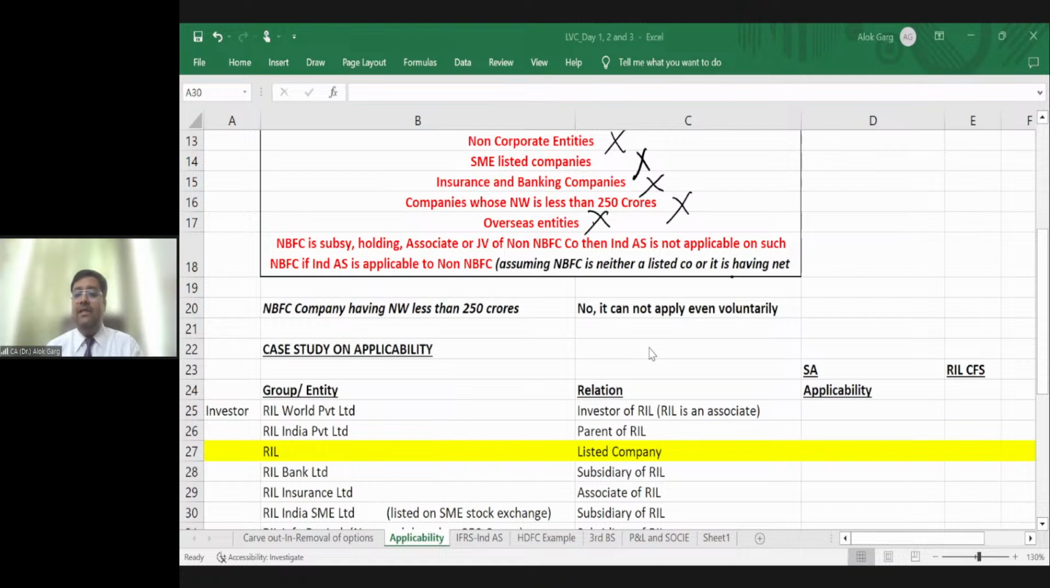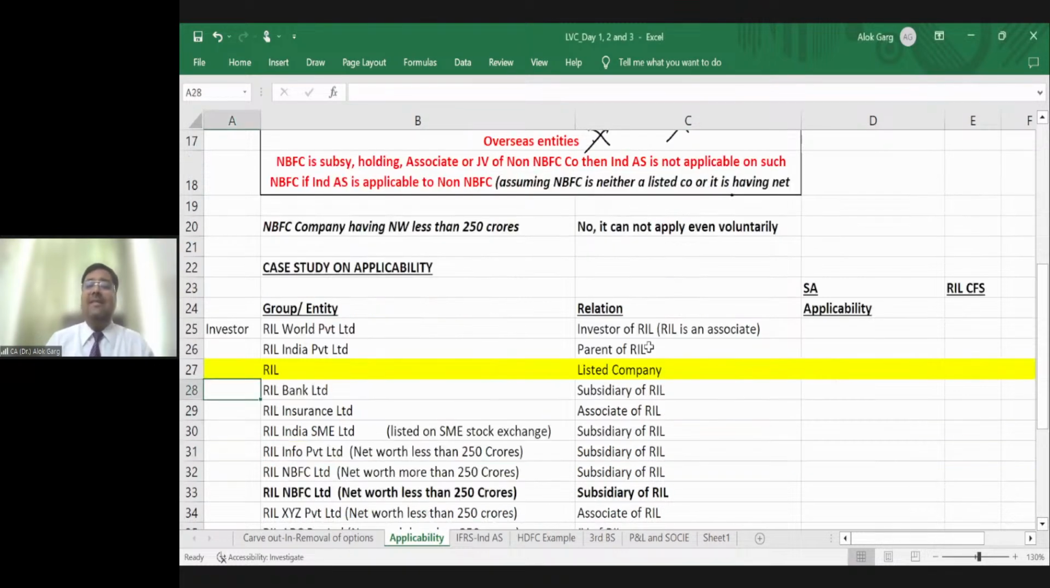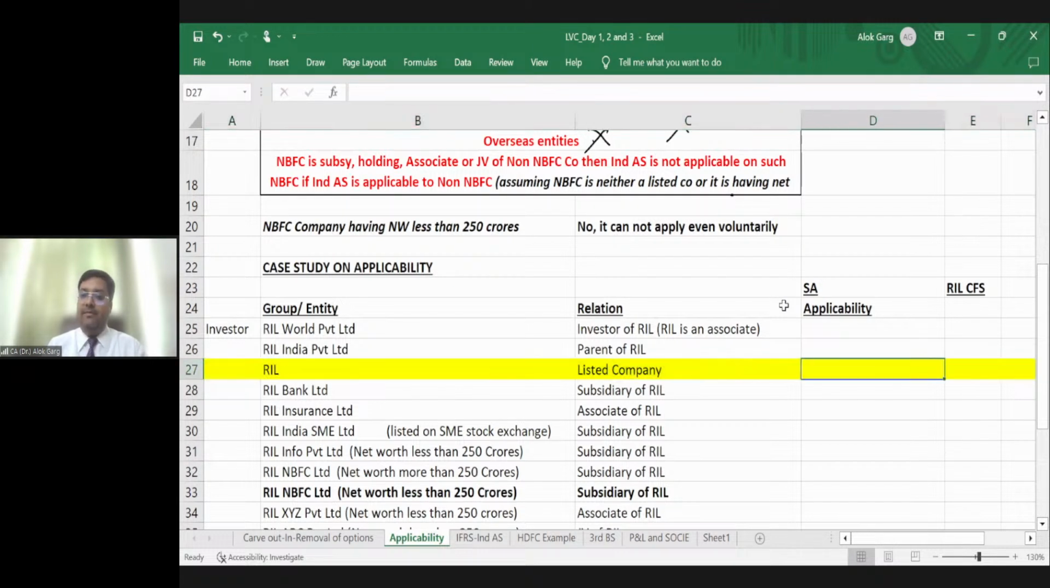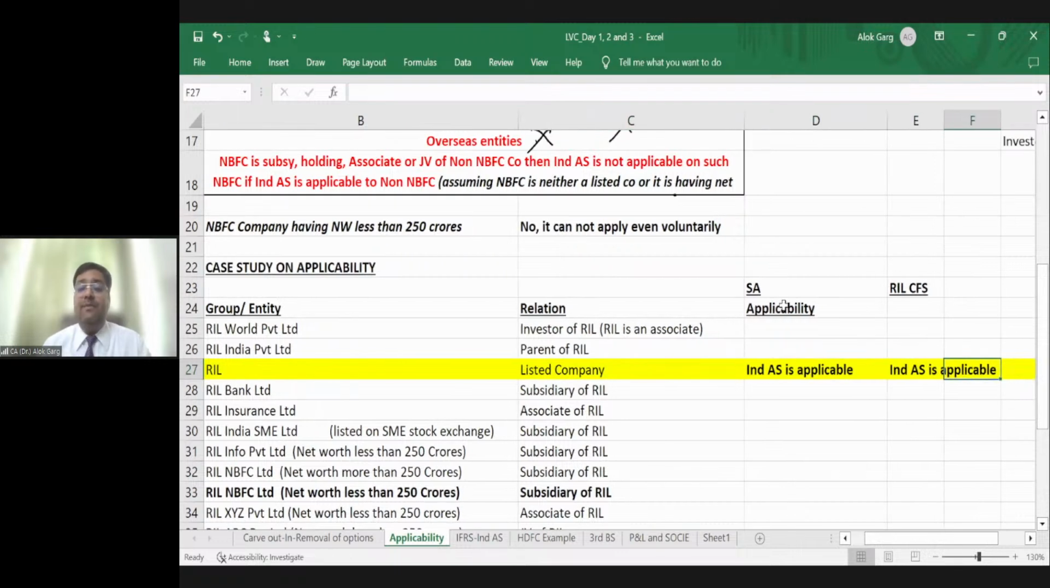Yes, Namrata, companies whose net worth is less than 250 crores can apply Ind AS on a voluntary basis, right? Okay, let's discuss this and all the queries will be clear. For example, Reliance Industries Limited is a big listed company. Whether Ind AS is applicable to Reliance, of course, yes. For Reliance CFS, Ind AS is also applicable. CFS means Consolidated Financial Statement.